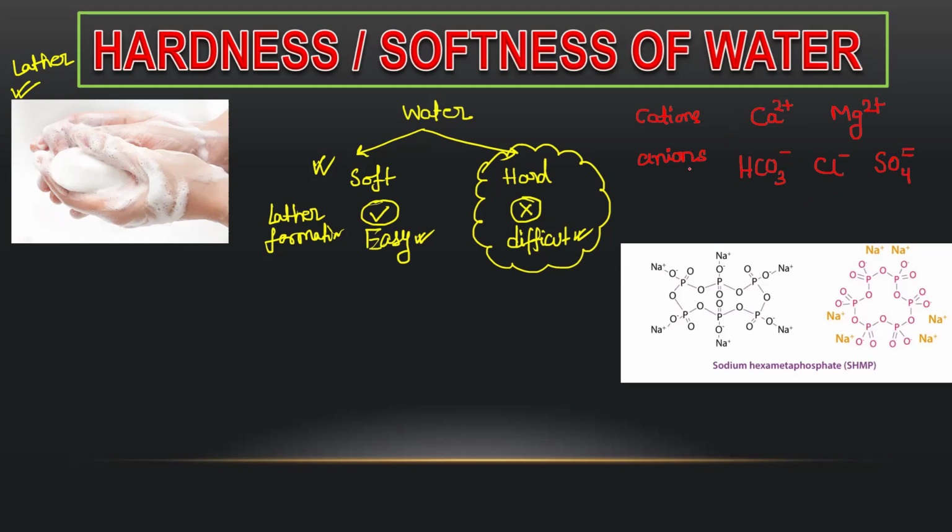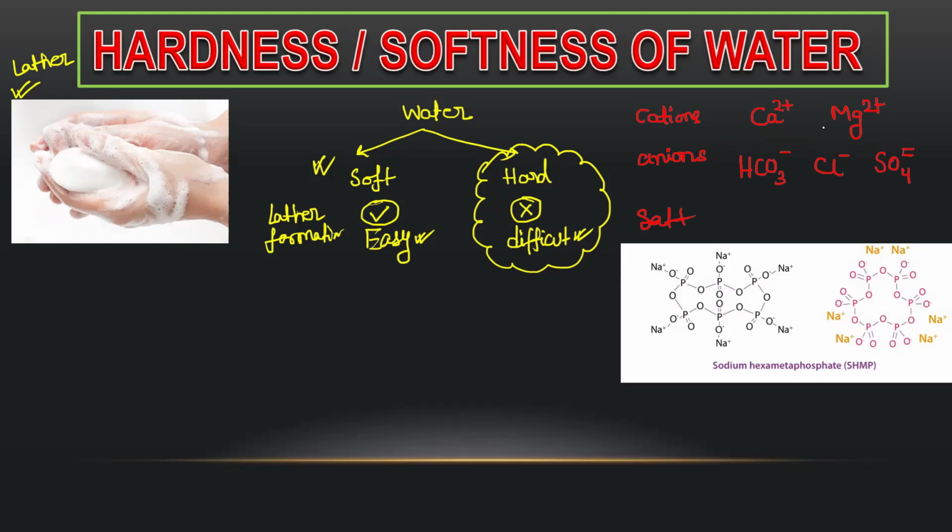So these are cations and these are anions. If these are present in a water sample, then the water will be hard. Now, what will be the salts? You combine those: calcium bicarbonate, calcium chloride, calcium sulfate, magnesium bicarbonate, magnesium chloride, magnesium sulfate.